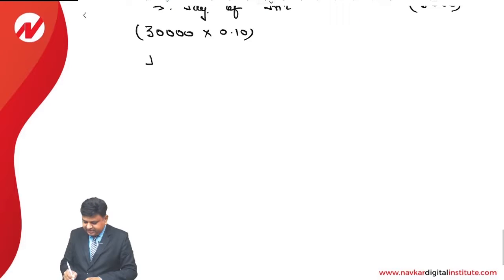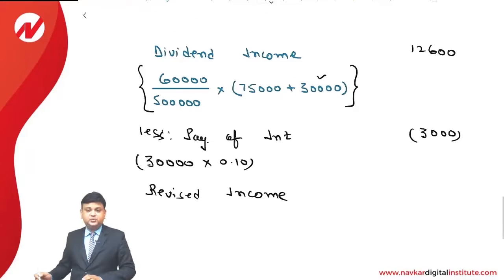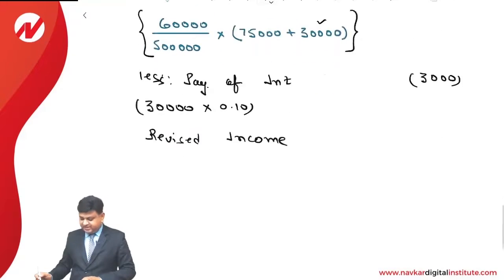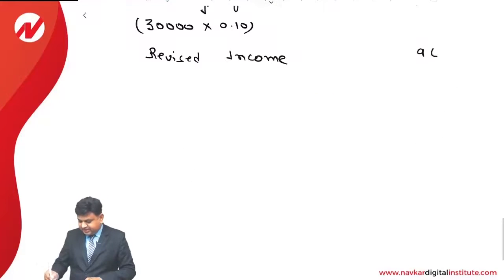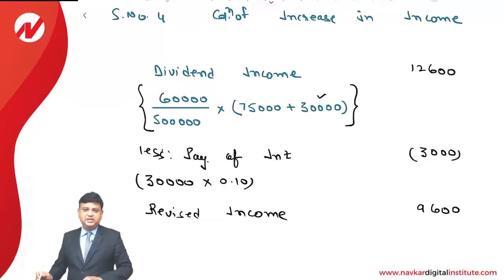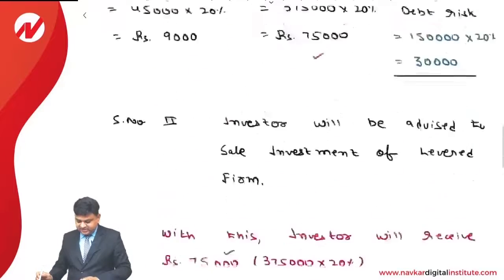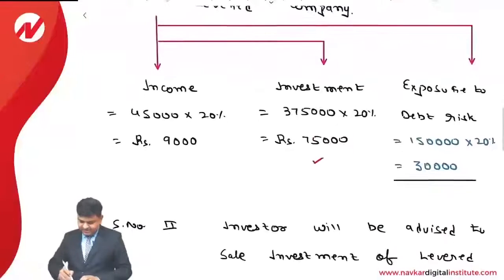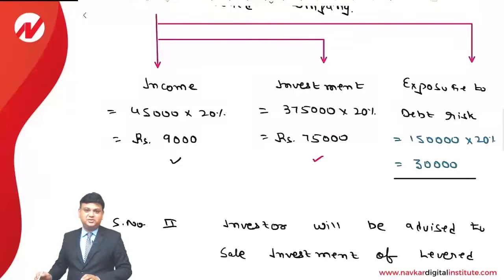So this is the way we can find the revised income. The revised income is 12,600 minus 3,000. That comes to 9,600. Now importantly, we can see that this revised income of 9,600 is greater than the current income of 9,000.